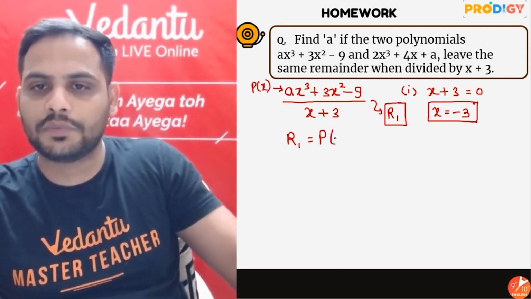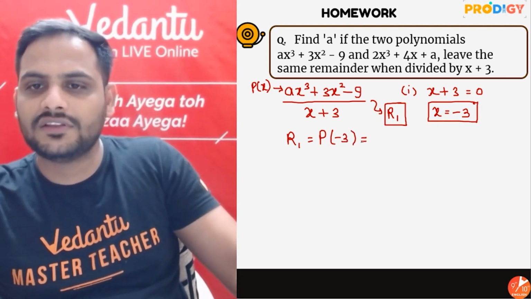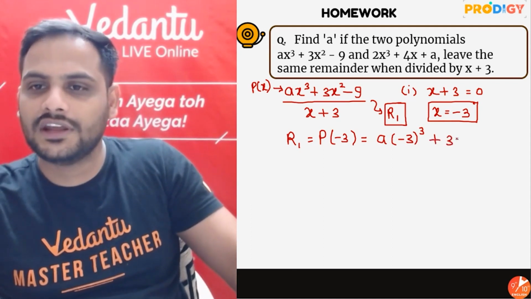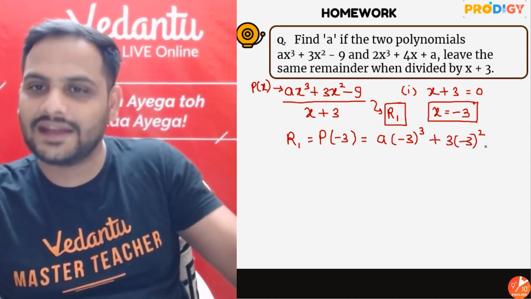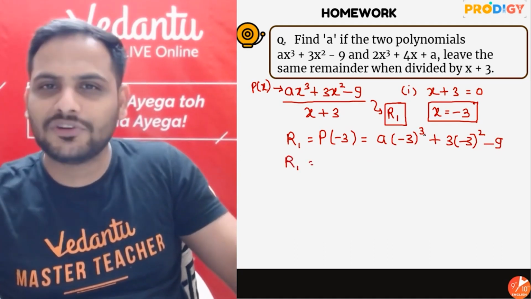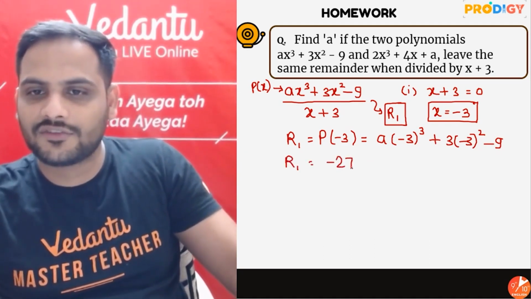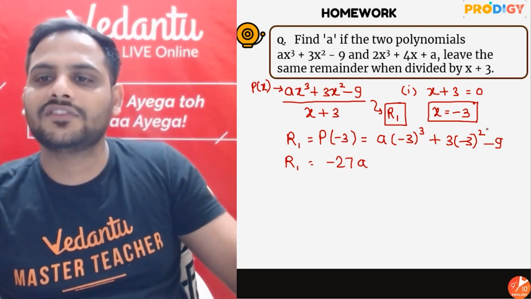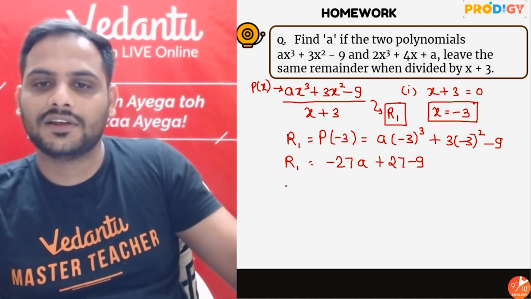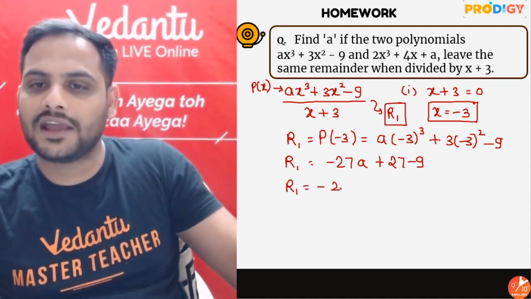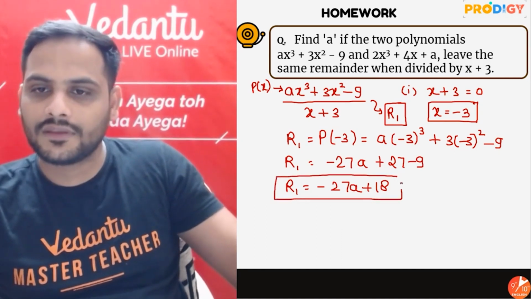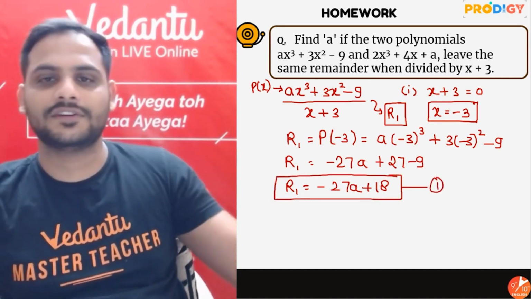So r1 equals p of minus 3, which is a into minus 3 cube plus 3 into minus 3 square minus 9. Minus 3 cube is minus 27, so minus 27a, and minus 3 square is 9, 3 nines are 27, plus 27 minus 9. So r1 is equal to minus 27a plus 18. This is my first equation.